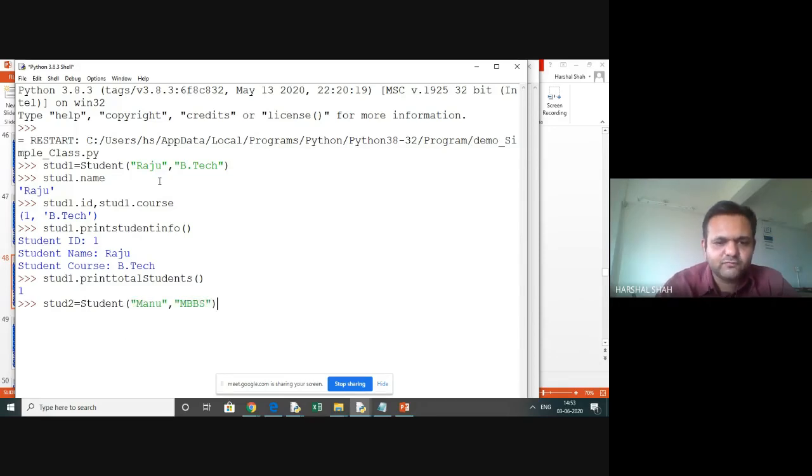So Manu, we will get him done MBBS, and see that now I will go into access, whether you want to access this one, because we have tried what happens. See, I tried this, it can be accessed through the object also. See, for student one it was one, but I here can access through an object also.